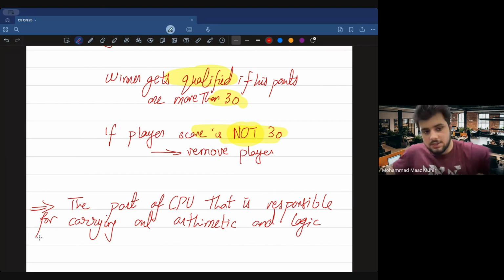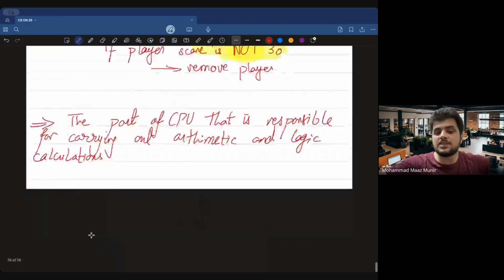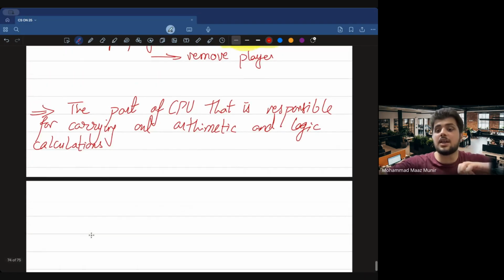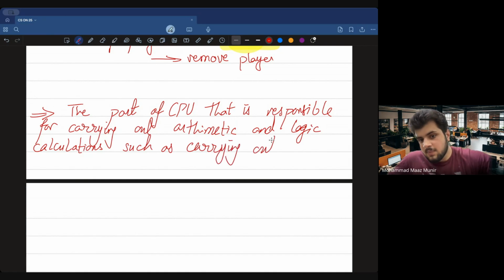Usually examiners do not want you to give examples, but if you have the space, why not, दे दो. Examiner ने मार्क तो नहीं काटना, right? But maybe जैसे मैंने उस दिन बताया था, if there is something vague, so it's better to give some sort of example. At least it's better for the examiner कि आपको और अच्छे से समझ आए. And so such as carrying out addition or subtraction.